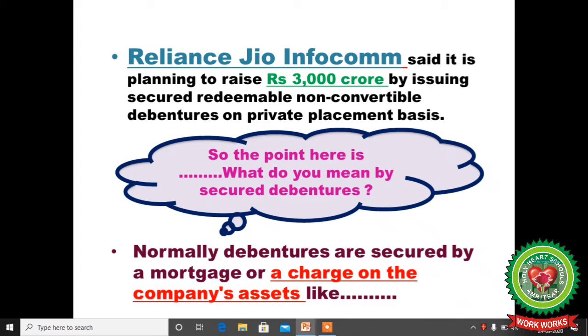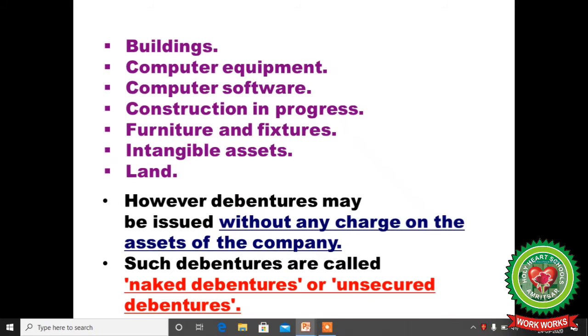Like Reliance Jio Info Company said it plans to raise 3,000 crore by issuing secured, redeemable, non-convertible debentures on a private placement basis. So the point here is, what do you mean by secured debentures? Normally, debentures are issued by mortgage or a charge on the company's assets like building, computer equipment, computer software, construction in progress, furniture and fixtures, intangible assets, land.